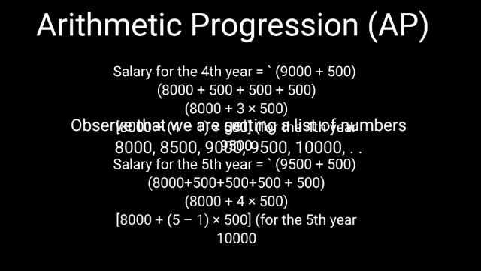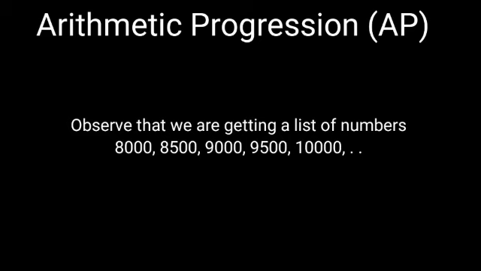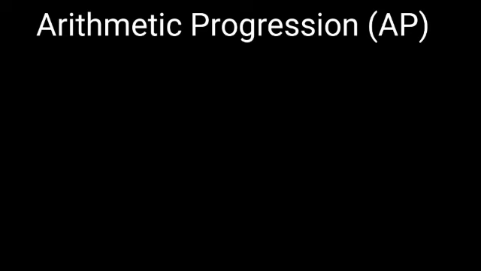So observe this list of numbers: 8,000, 8,500, 9,000, 9,500, 10,000. Now are these numbers in AP? Yes, these are in AP. Therefore, we can also find the last term, which is the fifth year, by substituting the value of n. Here n will be 5, the fifth year, the nth term, n is 5, a is 8,000 and d is 500.